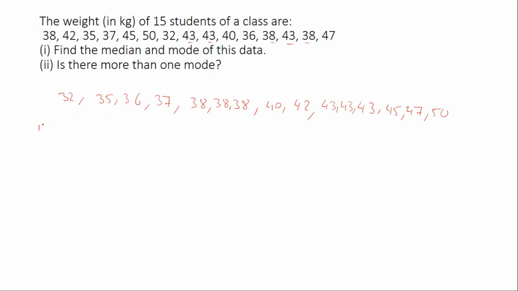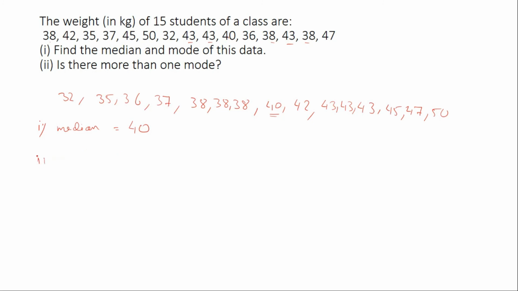Now we have to find median first. So for that we have to count how many numbers are there. 1, 2, 3, 4, 5, 6, 7, 8, 9, 10, 11, 12, 13, 14, 15 numbers are there. So what will be the middle one? The middle one is 40. So median of the question will be 40.